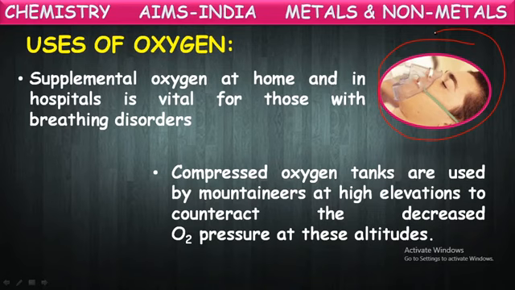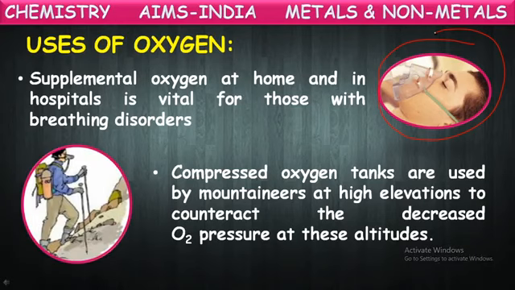One more, compressed oxygen tanks are used by mountaineers at higher elevations to counteract the decreased oxygen pressure at these altitudes. Yes, we have discussed about this. So when they go to higher altitudes, there the oxygen content or air content will be very less. So as there is not much oxygen, they cannot breathe properly. To avoid this inconvenience, they carry oxygen cylinders with them.